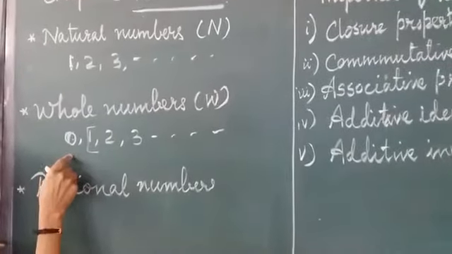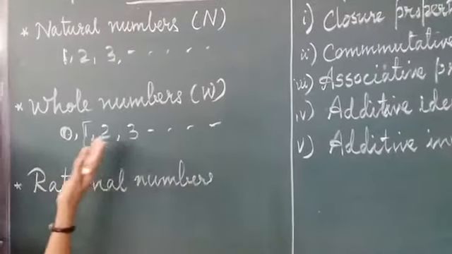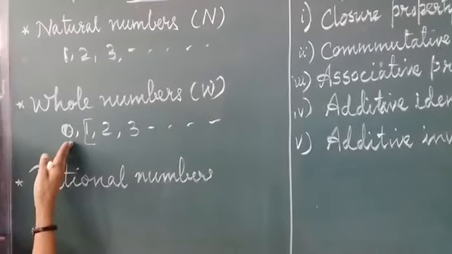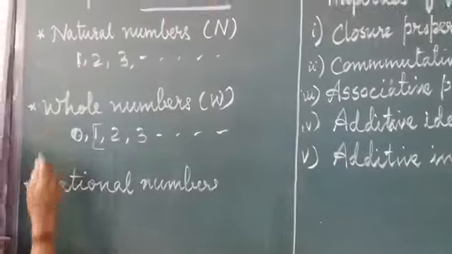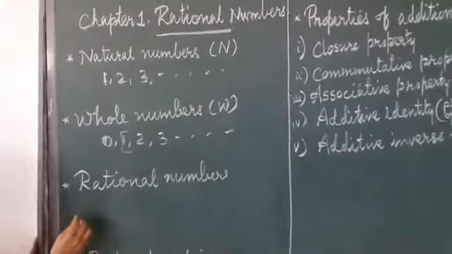Fill in the blanks. Sometimes it will be asked. Dash is the smallest whole number. You have to write 0. Smallest natural number is 1. Now coming to rational number.